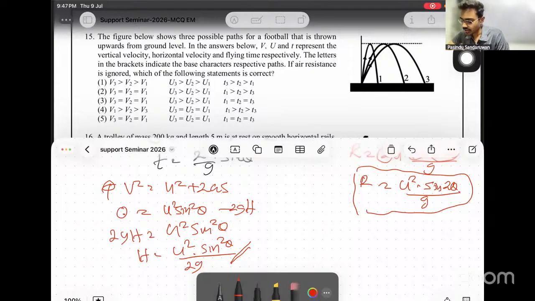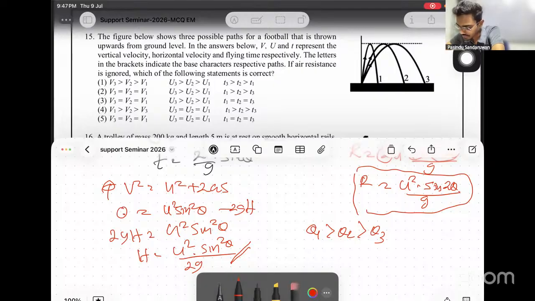Then about angles we know something. We can easily argue that theta 1 is the greatest, theta 1 is greater than theta 2, less than theta 3. Even though angles are different, heights are equal.